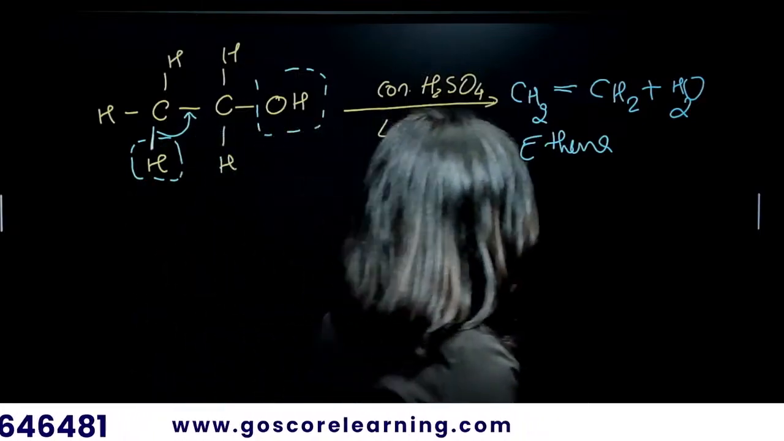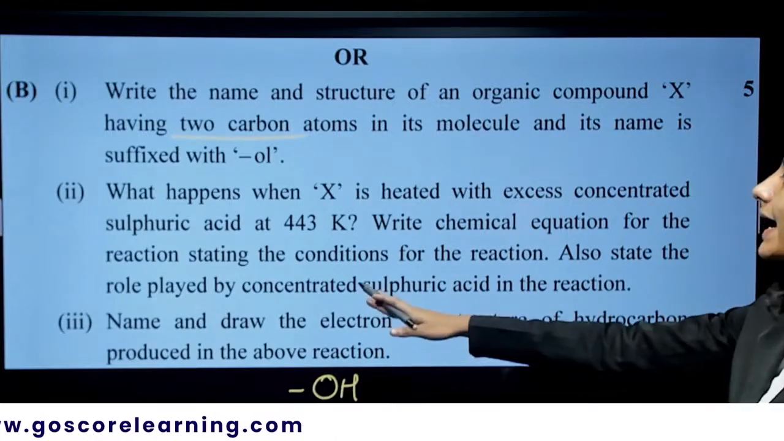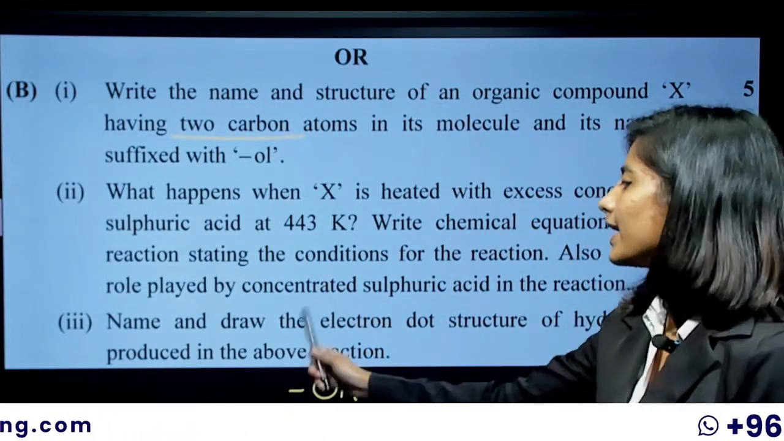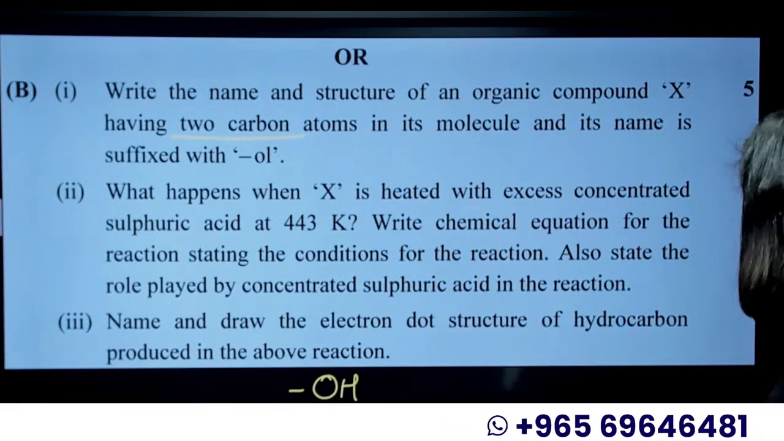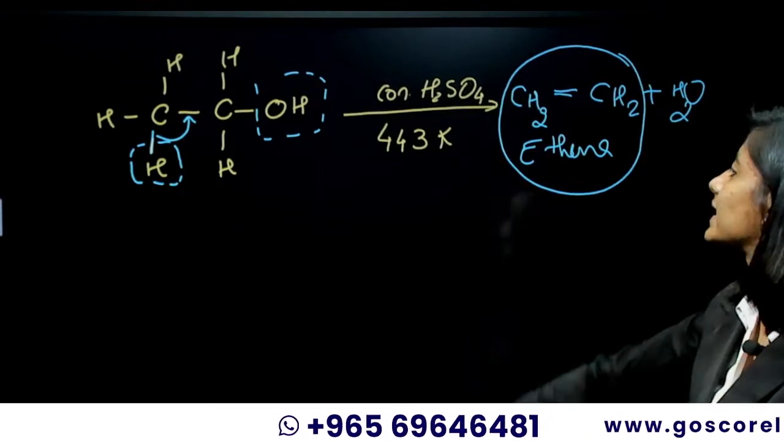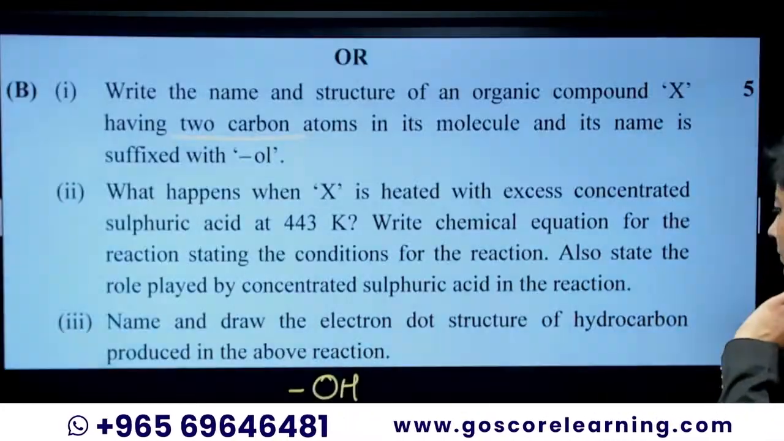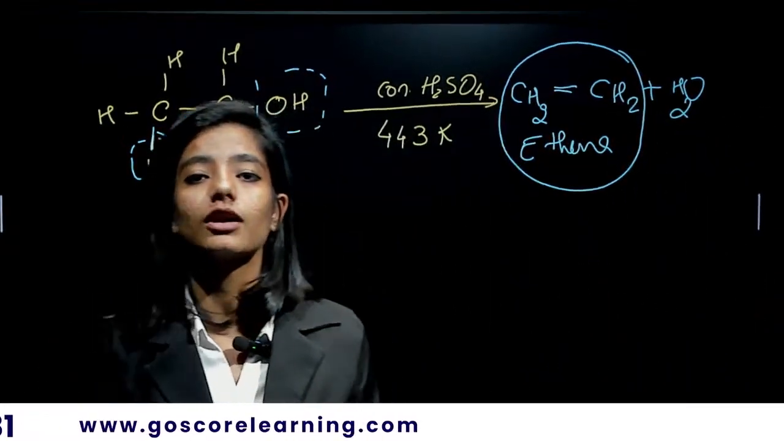Now, what's the next question? State the role played by the concentrated sulfuric acid: dehydrating agent. Name and draw the electron dot structure of the hydrocarbon produced in the above reaction. What is the hydrocarbon produced? It is ethene. Now let's draw the electron dot structure.